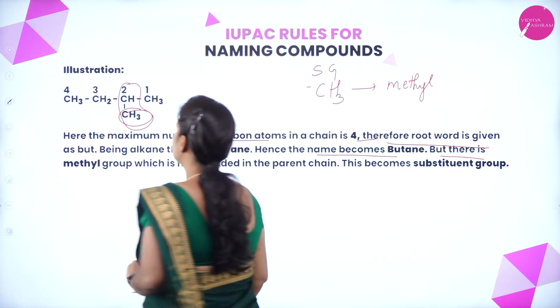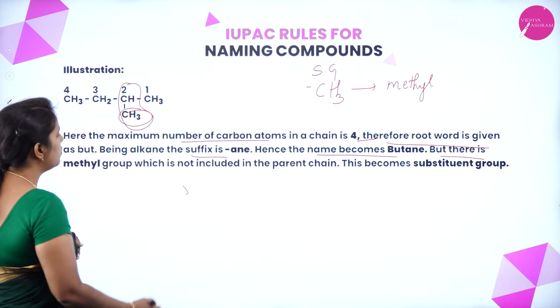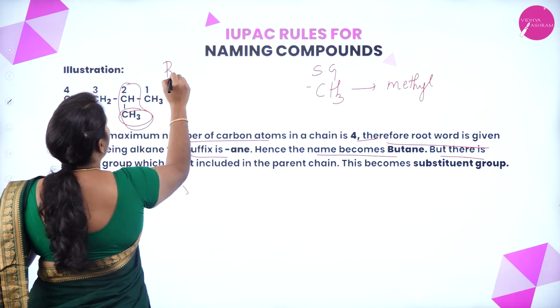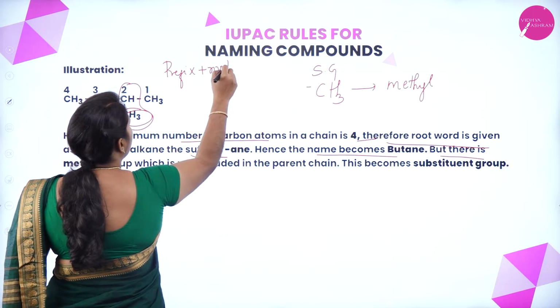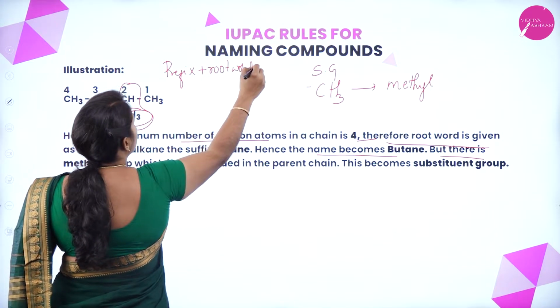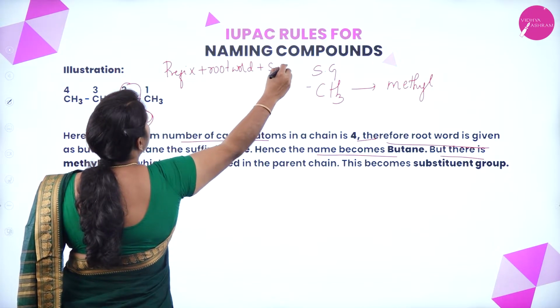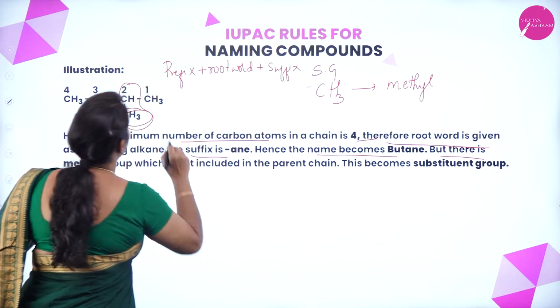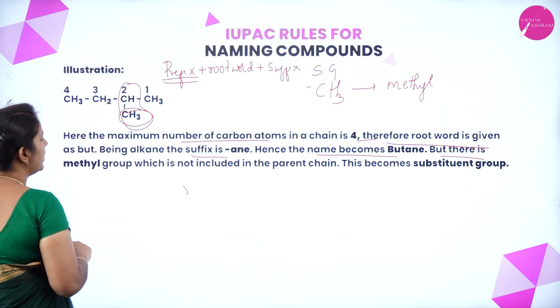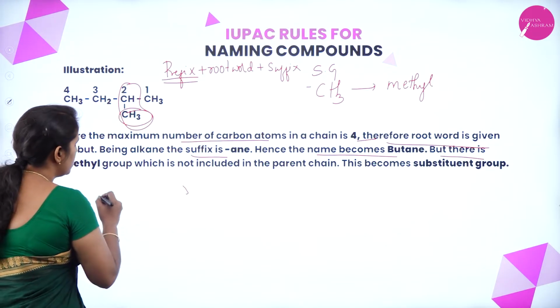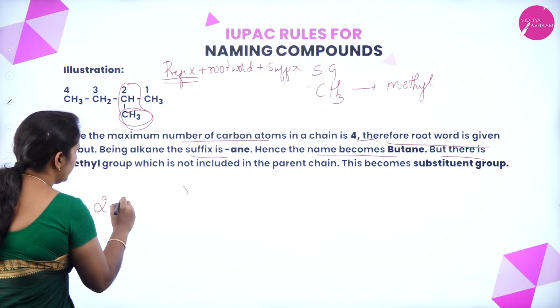Then in such a situation, how to name? What is the rule that we use? The rule is prefix plus root word, then suffix, correct? Suffixes are again of 2 types. What is the prefix that we have? The second carbon atom is having a substituent group, correct? So how to name that? 2-methyl.